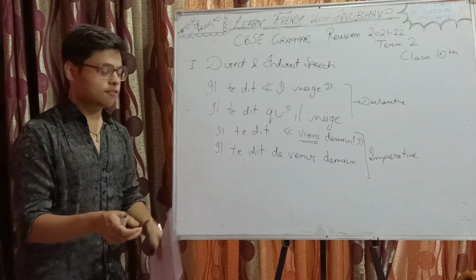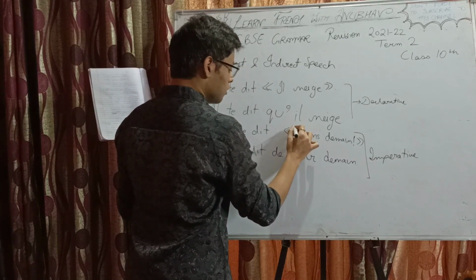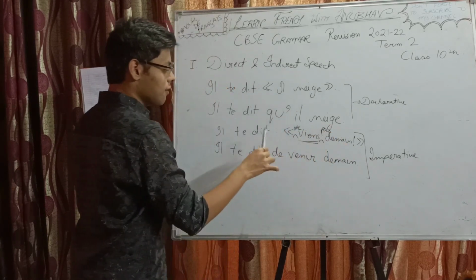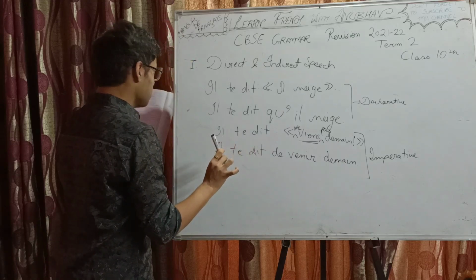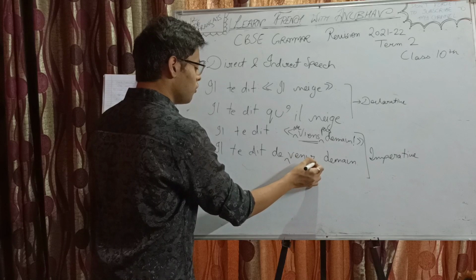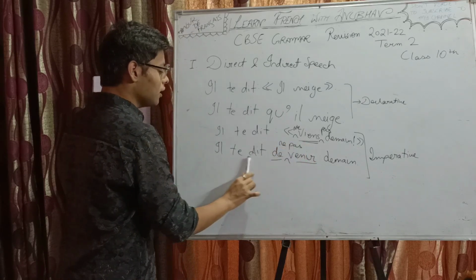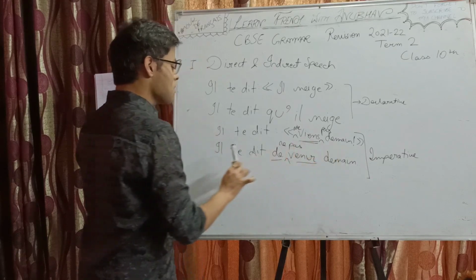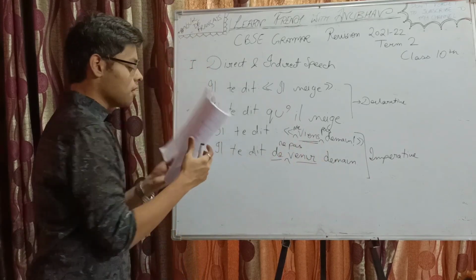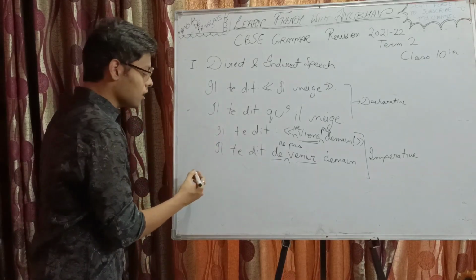What about the negative? In the negative, ne will come here, pas will come here: ne viens pas demain. In indirect speech, before the verb and after it, we will put both ne and pas. So, il te dit de ne pas venir demain. He said to you not to come tomorrow. Right. Now we have to discuss the interrogative statements.